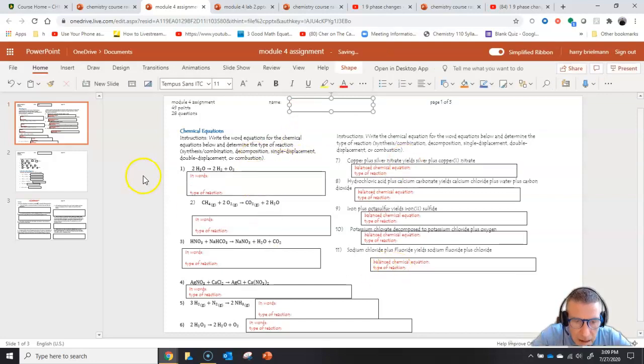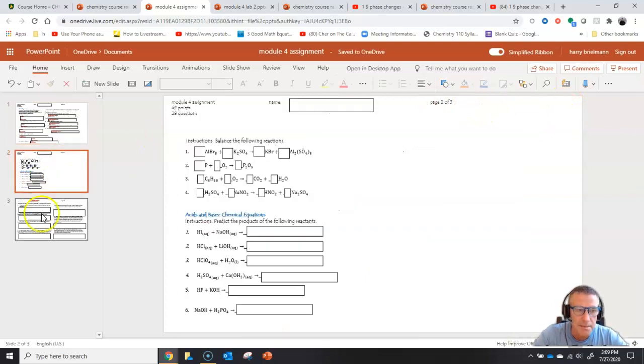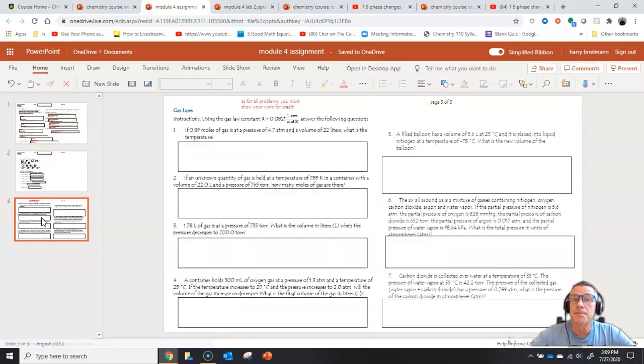I thought for a second I had all the answers built in, but this is just a little setup here. Go ahead and fill these out. This one happens to be 3 pages long. Once that is complete, you've completed the labs, you've completed the assignments. The only thing that's left is the quiz.